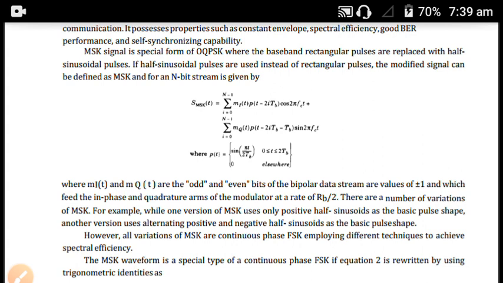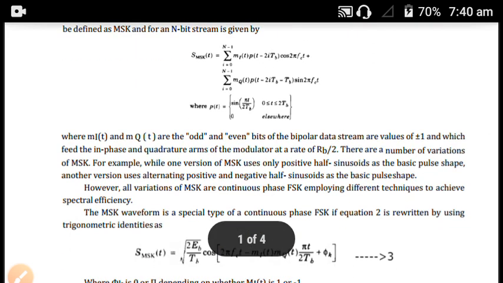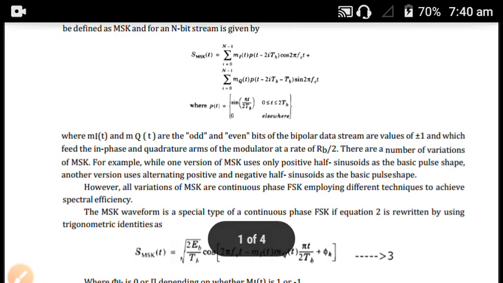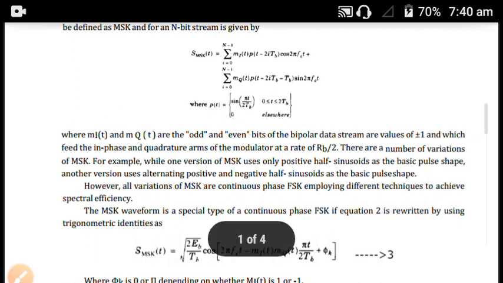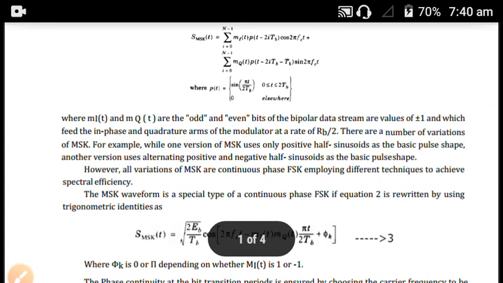There are a number of variations of MSK. One version of MSK uses only positive half sinusoids as the basic pulse shape, while another version uses alternating positive and negative half sinusoids. This is mainly used for achieving spectral efficiency of the signal. The MSK waveform is a special type of continuous phase frequency shift keying, as we said earlier.